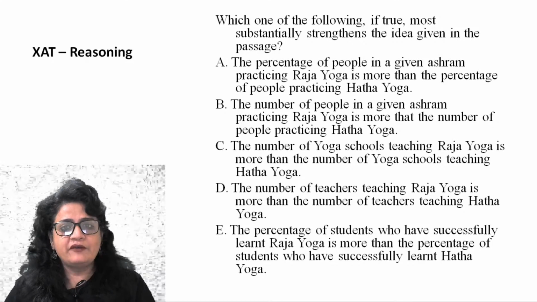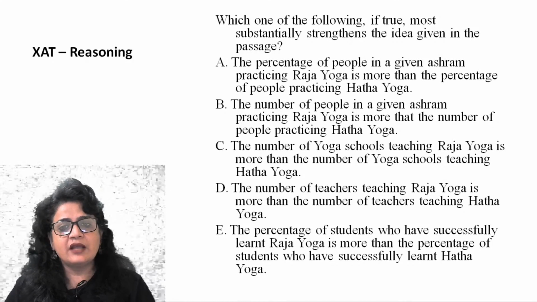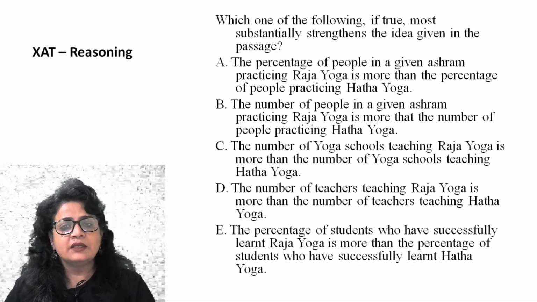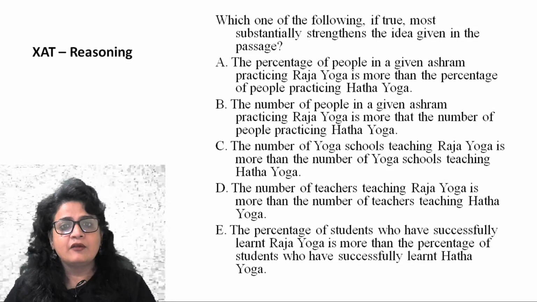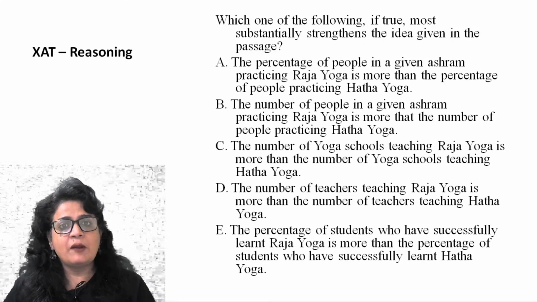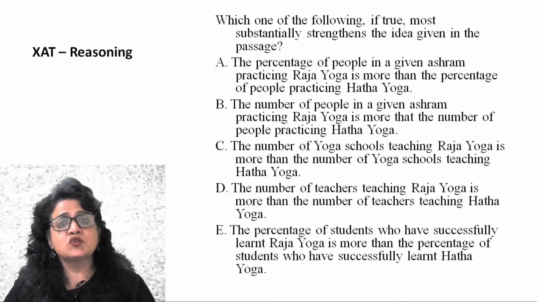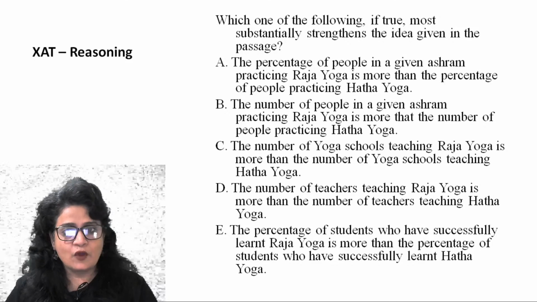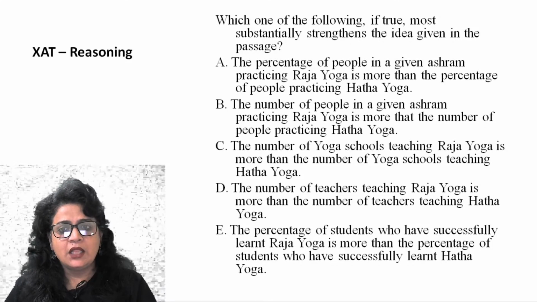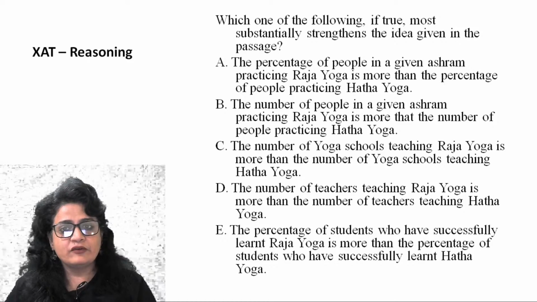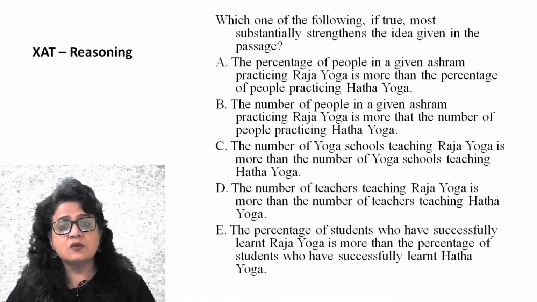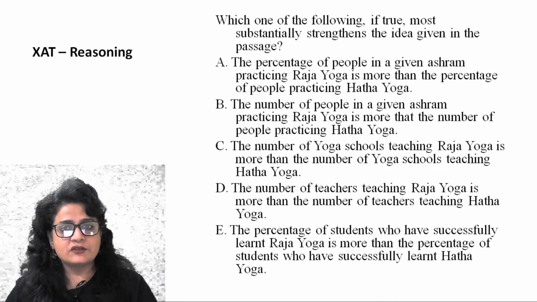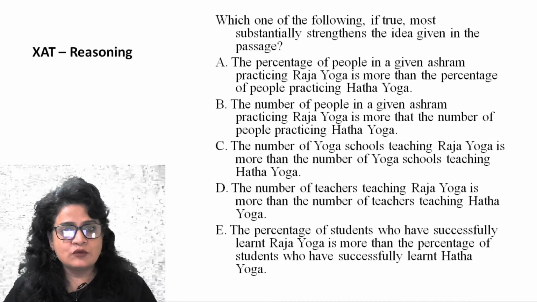C: The number of schools teaching Raj Yoga is more than the number of schools teaching Hatha Yoga. Again, A and B are talking about those people who are practicing yoga. C is talking about those schools which are teaching yoga. Again, out of context, not relevant. D: The number of teachers. So C was talking about number of yoga schools, D is talking about number of teachers. Again, irrelevant, out of context.